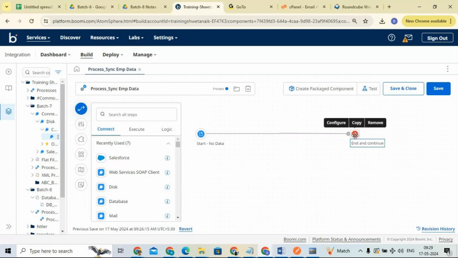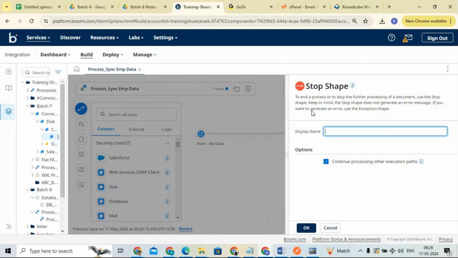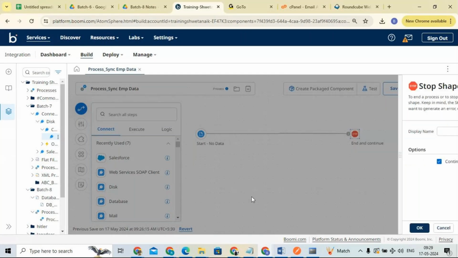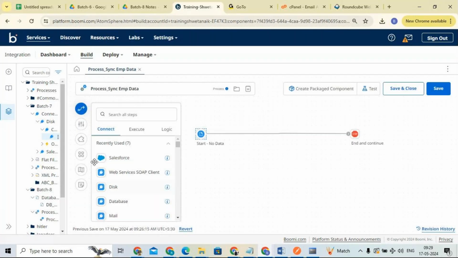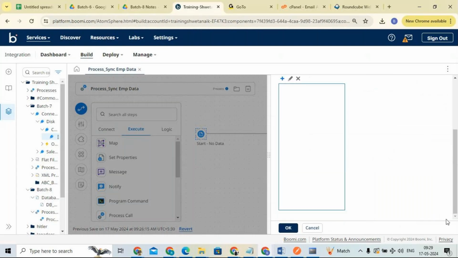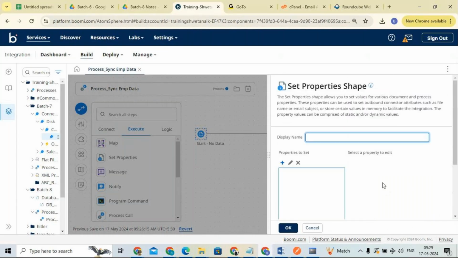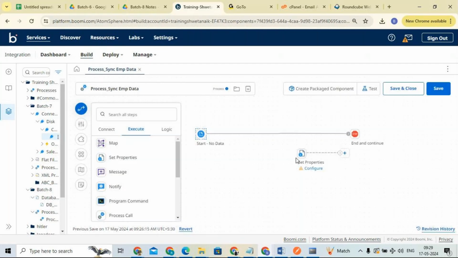If I open this shape, this is a stop shape, right? If I open the stop shape, do we see any component id or any kind of history here? Is there any option called revision history for shapes? No, right? Only the components. Right now I am in a start shape. Do we see any revision history for the start shape? No, right? And if I open any shape, let's say a set property shape, do we see any revision history for the set property shape? No, right? Only the components have a revision history.